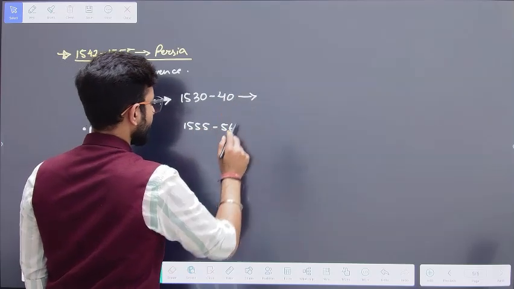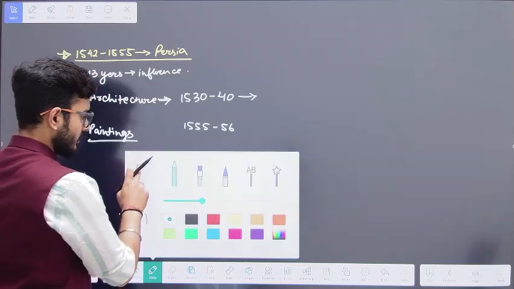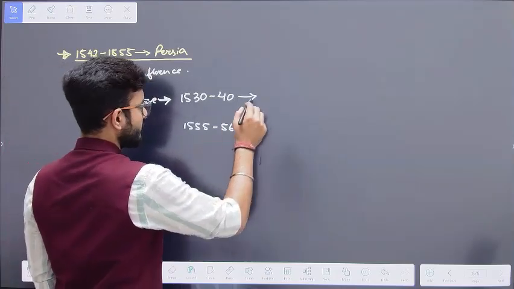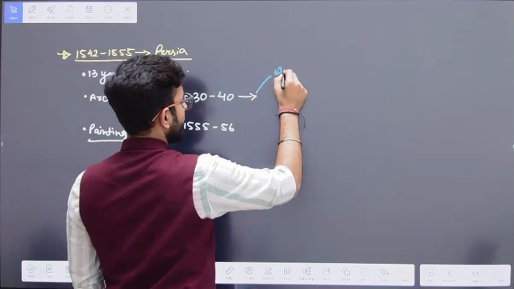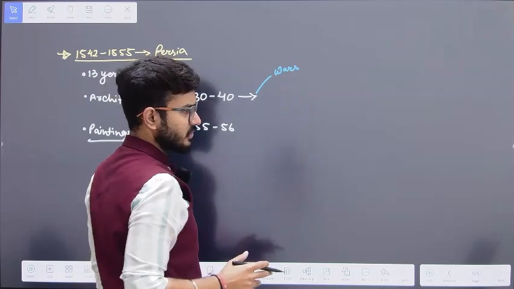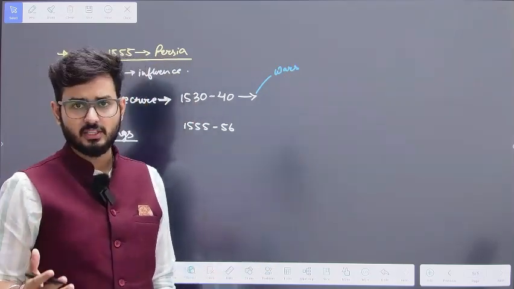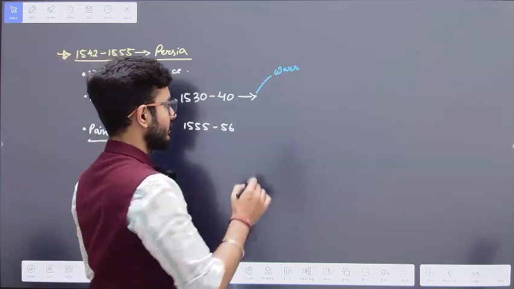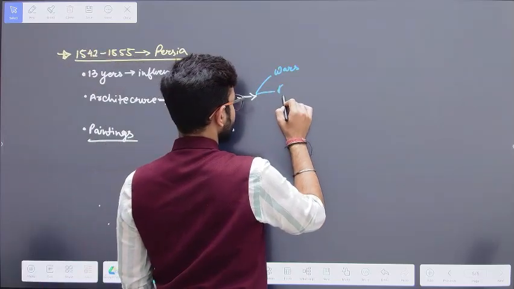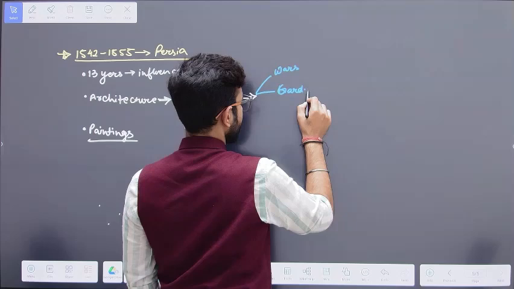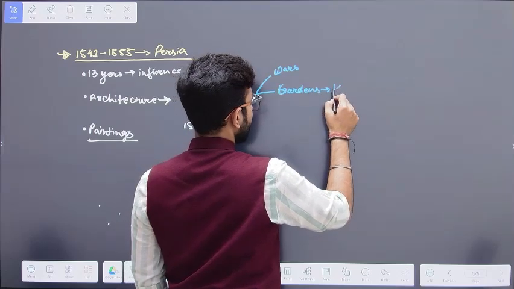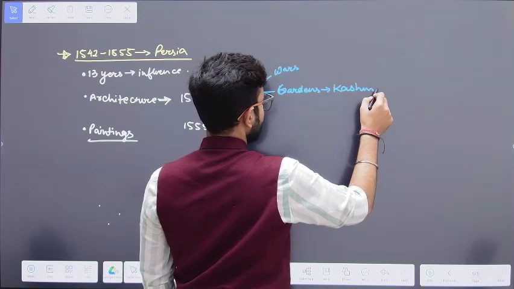During this phase, Humayun is majorly fighting wars. Humayun is associated with wars, so he's not going to have that much time to construct any major architecture. However, he is going to construct certain gardens in the Jammu and Kashmir area.